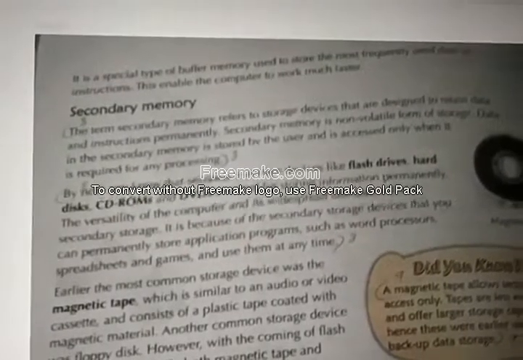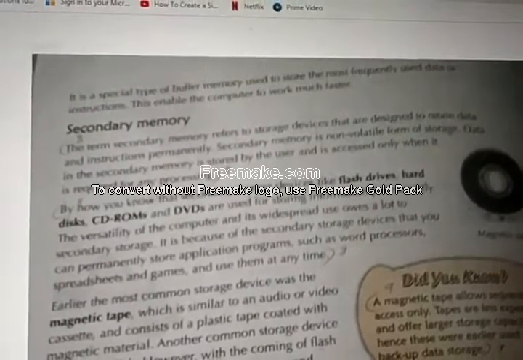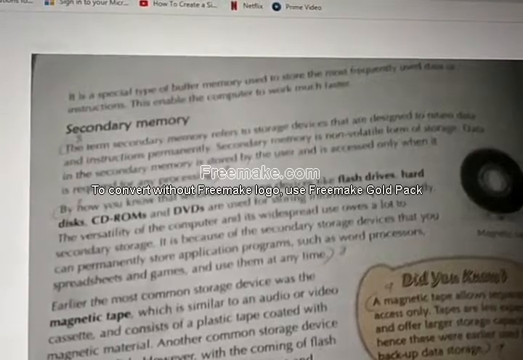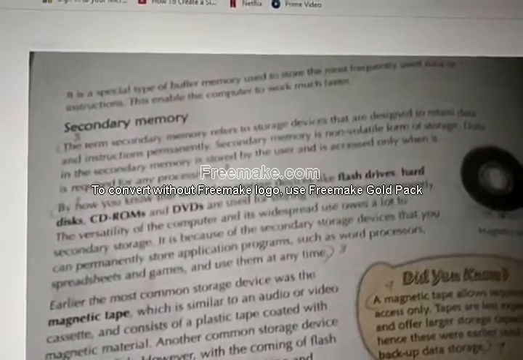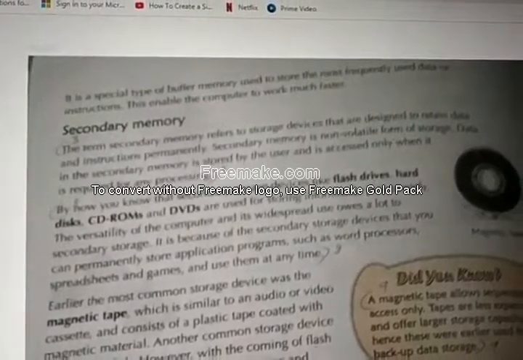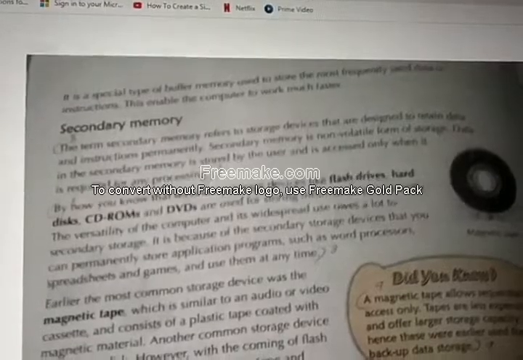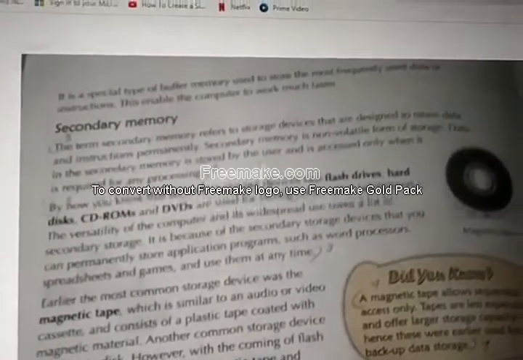So, what is secondary memory? Secondary memory is used to store data permanently, as I told. Secondary memory is non-volatile. Data are not erased until you do it. Primary memory is also called volatile, because the data are erased when you switch off.